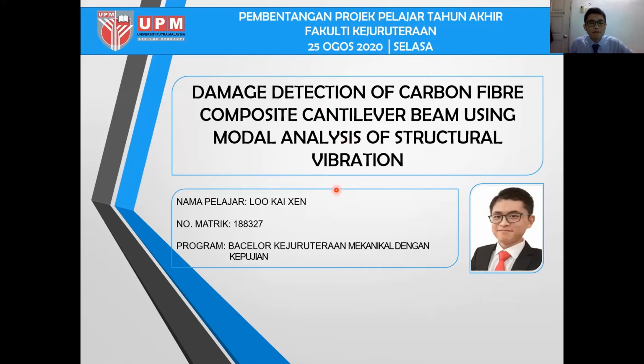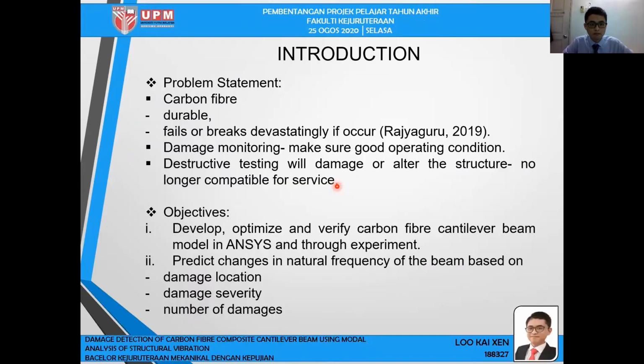Hi everyone, I'm Loo Kai Xen, and my FYP topic is damage detection of carbon fiber composite cantilever beam using modal analysis of structural vibration. For my introduction, first the problem statement.